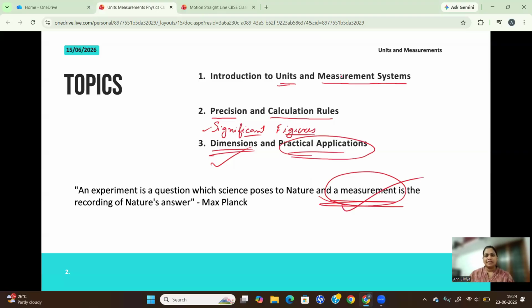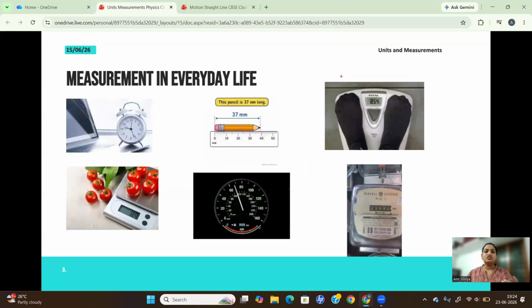So while we are talking about measurements, think about it. In your daily life, you are actually doing so many measurements every day. Right? So let's go to some examples of the measurements that you do in your daily life. The first thing you can see here is a clock. This will be the first measurement that you do when you wake up, the first thing in a day, right? You will wake up and check your phone. What's the time? Am I late?